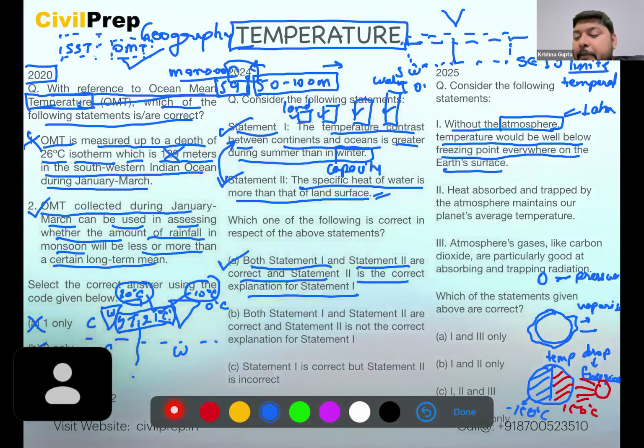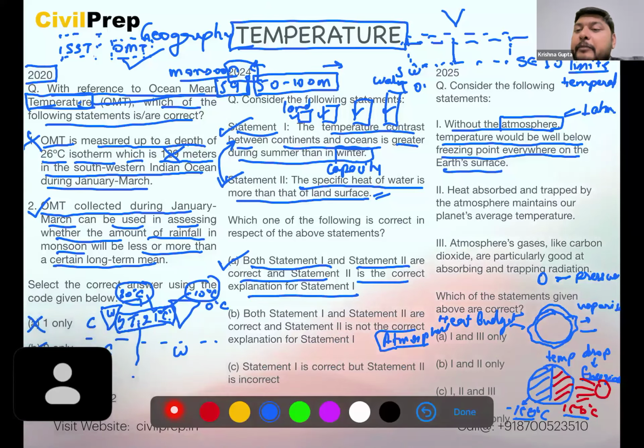This extreme temperature, plus 150 to minus 150, is basically maintained by the heat budget of Earth, which is actually maintained by the atmosphere. Atmosphere is acting as a cushion here. So the temperature will not be below the freezing point everywhere on the Earth. So this statement is an incorrect statement.